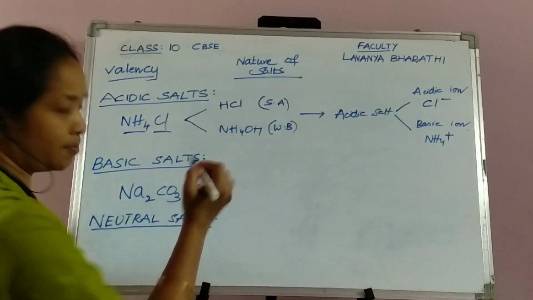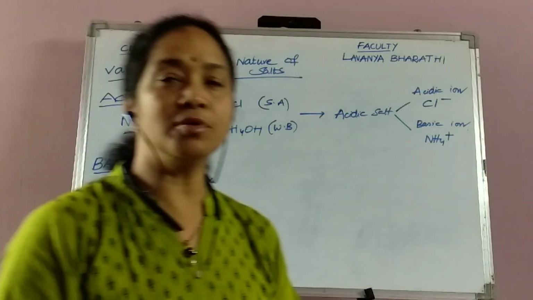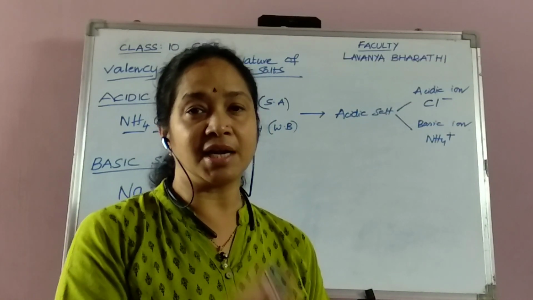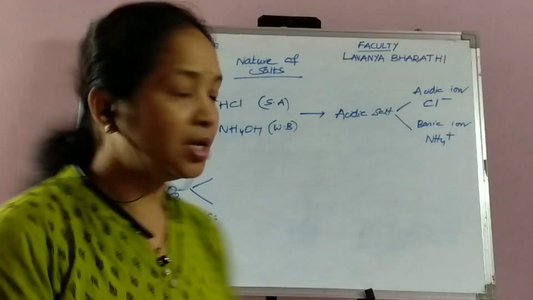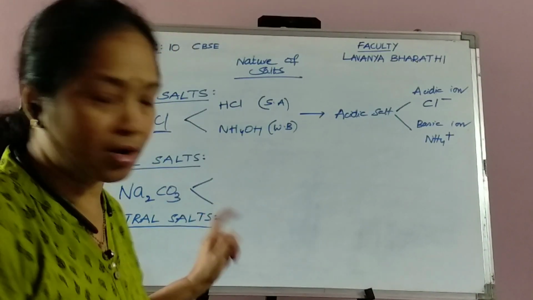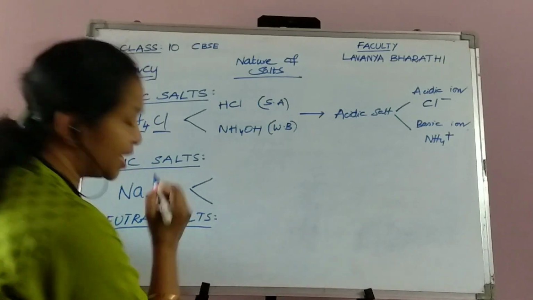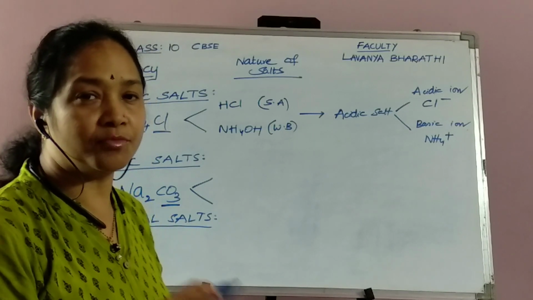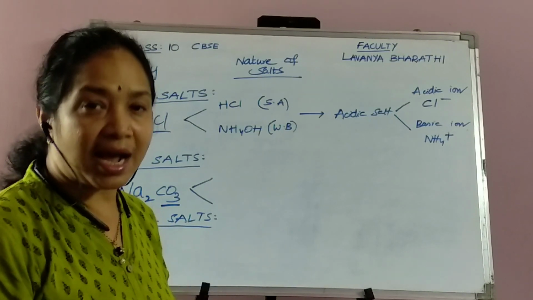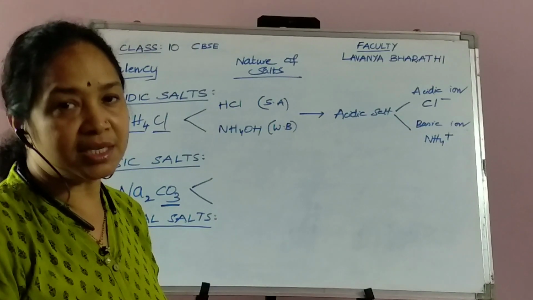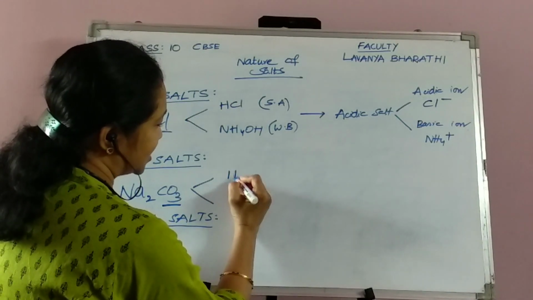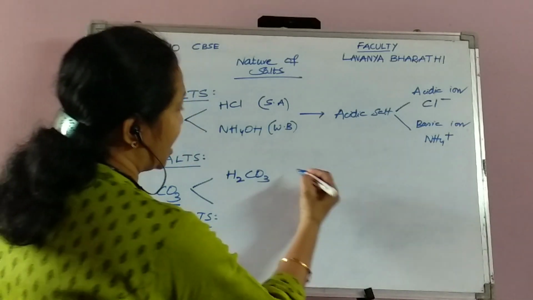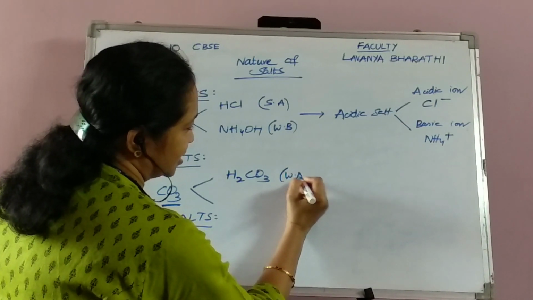Again, just like above, first of all, you have to understand which acid is present in that and which base is present in that. So looking at the cation and anion, here there is carbonate anion. When carbonate anion is present, we have to understand that the acid used in making this salt is carbonic acid, H2CO3, and it is a weak acid.